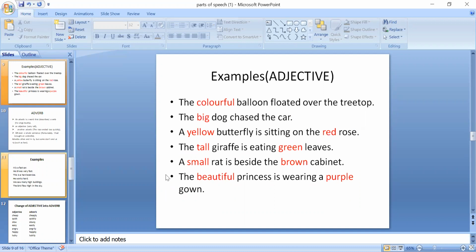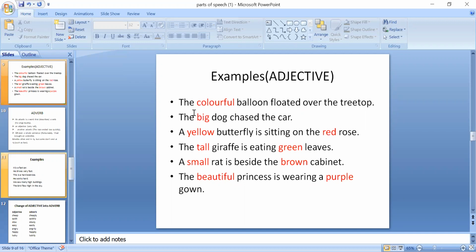Yashad, if you are here, then please let me know. I'm going to ask you the definition of adjective because we have already done adjective, if you remember. Yashad? Okay, fine.